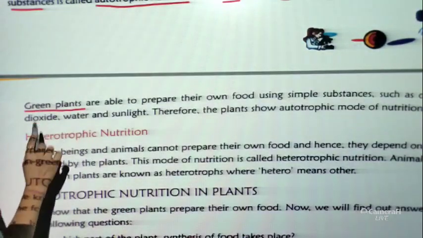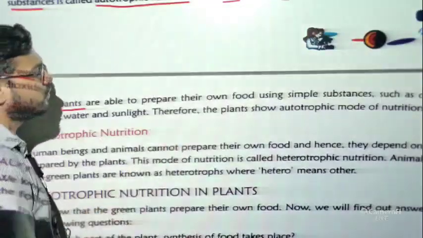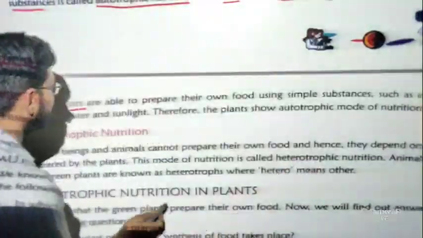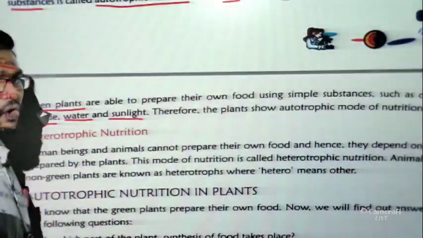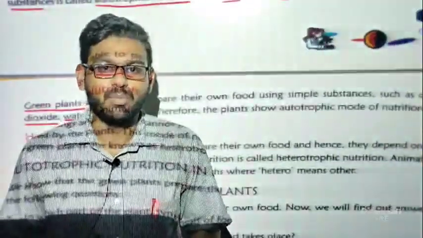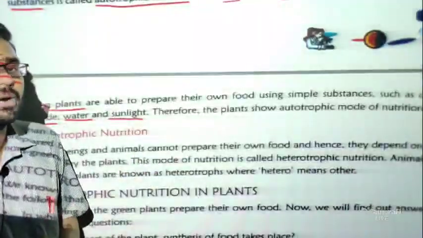Examples are green plants, which are able to prepare their own food by using simple substances such as carbon dioxide, water and sunlight. All of us know that trees can prepare their own food by using these raw materials.